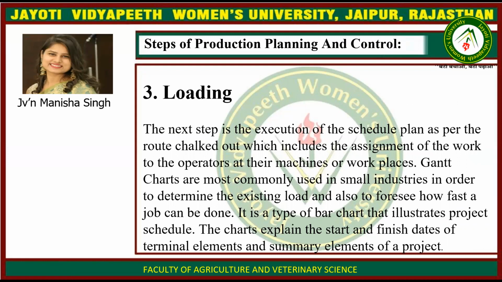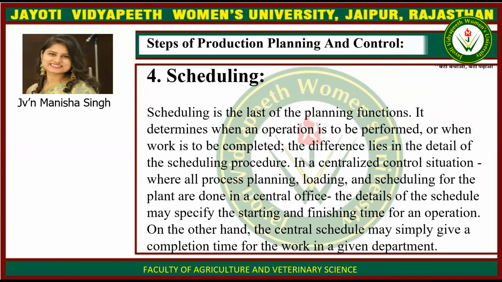Loading. The next step is the execution of the scheduled plan as per the route chalked out, which includes the assignment of work to the operators at their machines or workplaces. Gantt charts are most commonly used in small industries to determine the existing load and also to foresee how fast a job can be done. It is a type of bar chart that illustrates a project schedule, and the chart shows the start and finish dates of terminal elements and summary elements of a project.